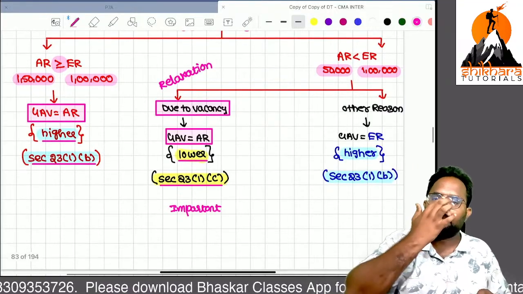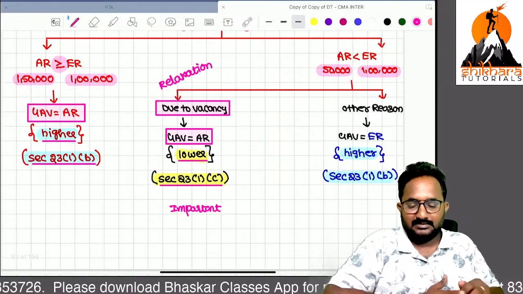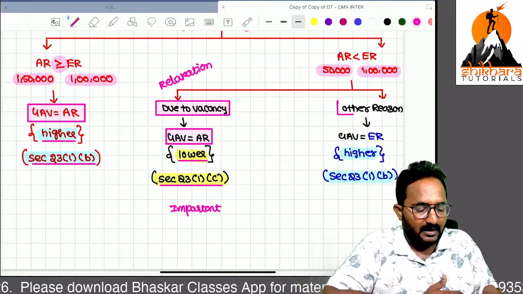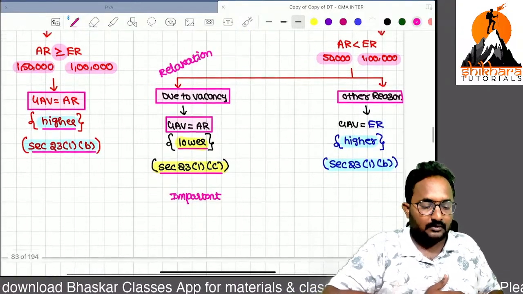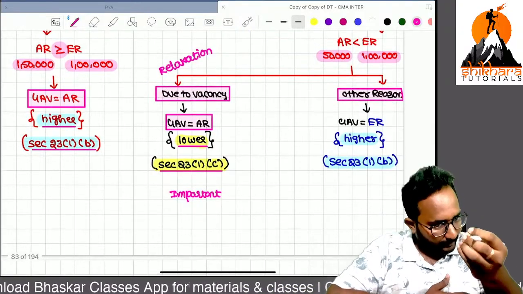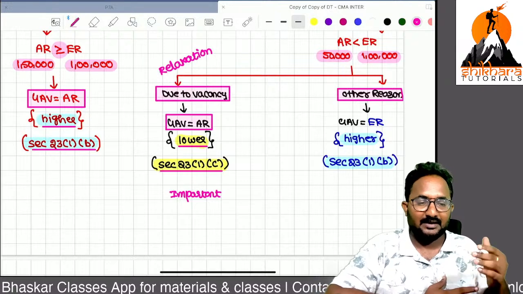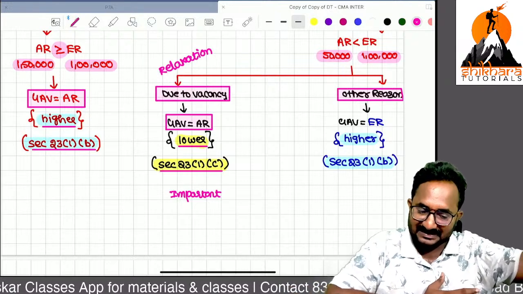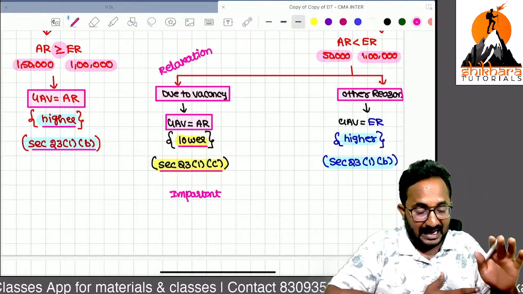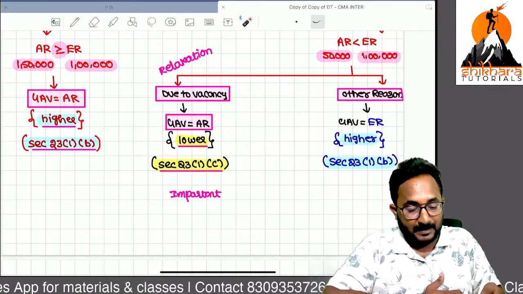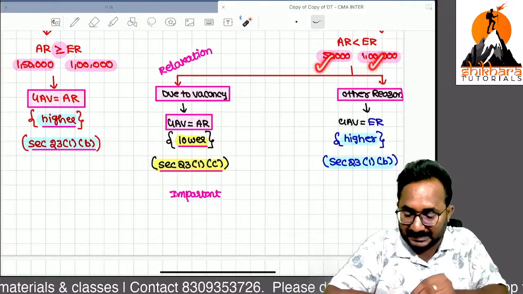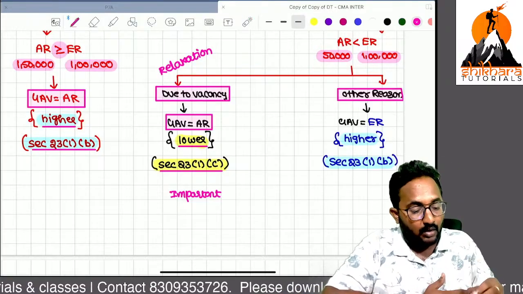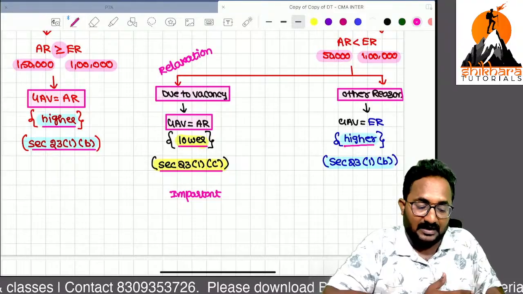Now, sir, there is no vacancy, but I have let out this property to my relatives or friends, so they are not paying that amount properly, or because of any other reason, your actual rent is not meeting the expectation of the department. Now, whichever is higher, only that they will take.